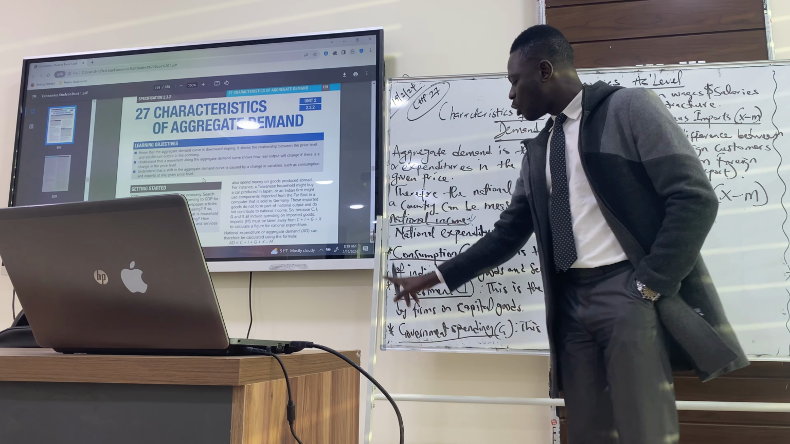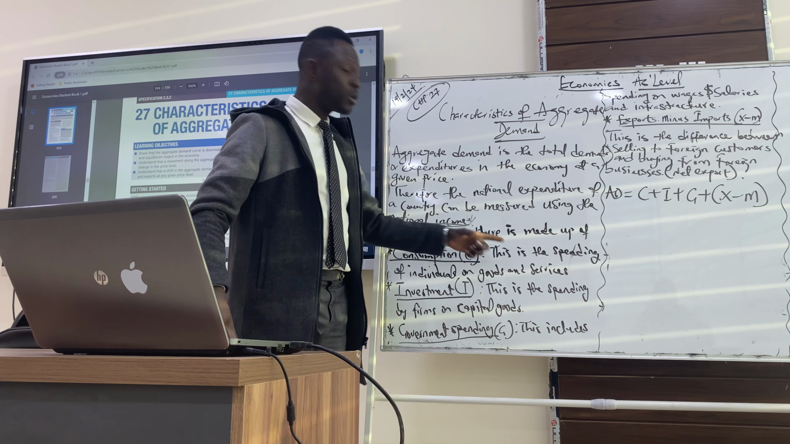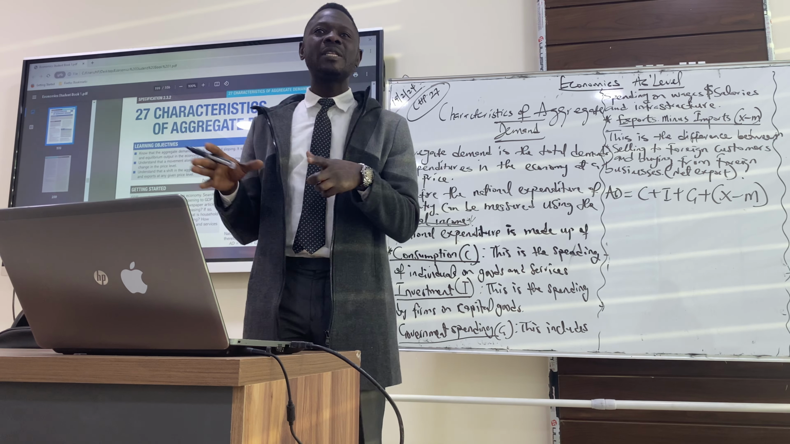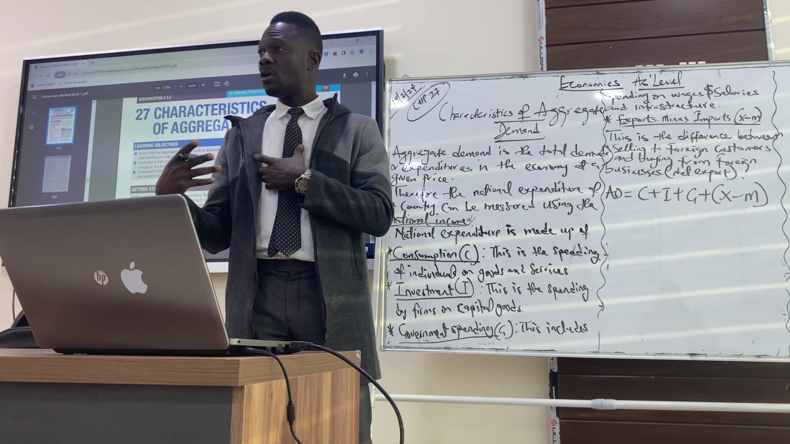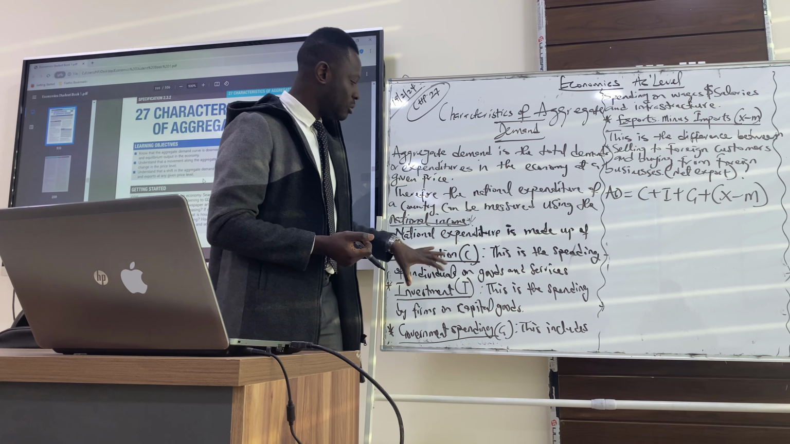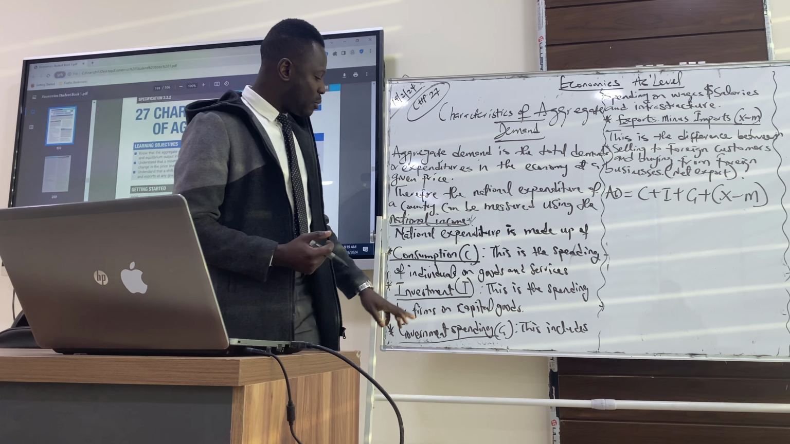So these are the components of aggregate demand. The first one is consumption. When we talk about consumption, we're talking about spending on consumer goods. What I have to buy, what I have to consume, what you have to consume. That is consumption. It is part of our national expenditure. That's the individual level.